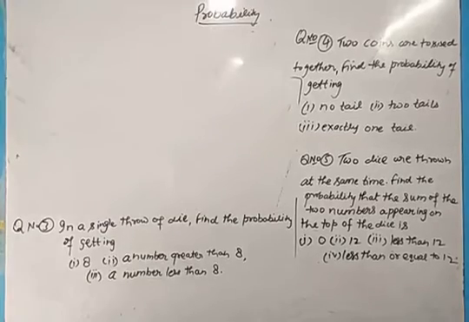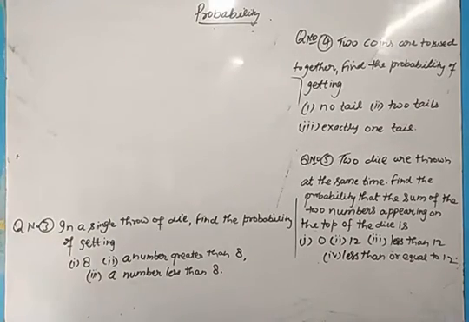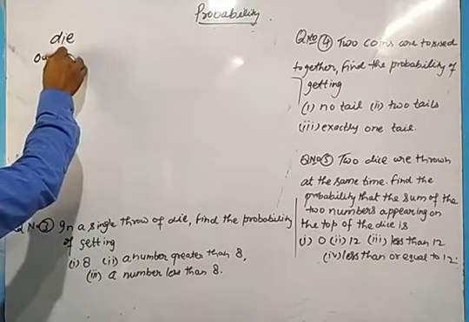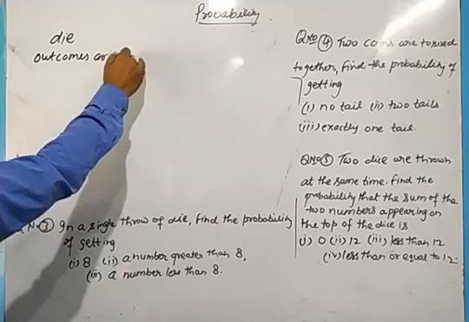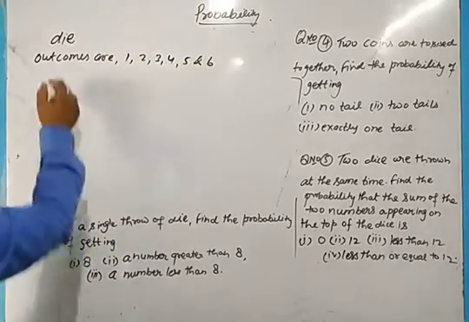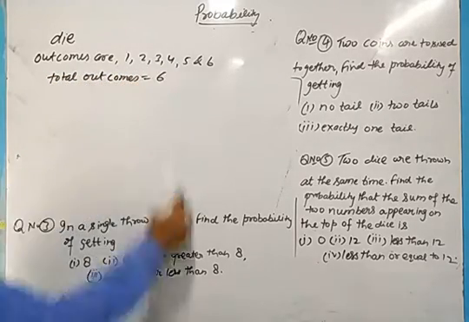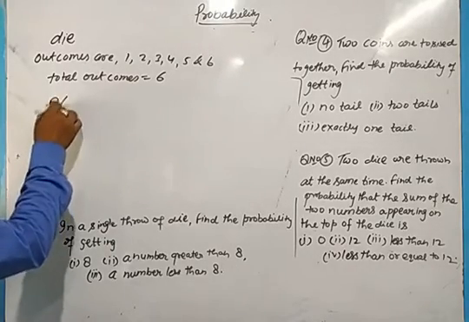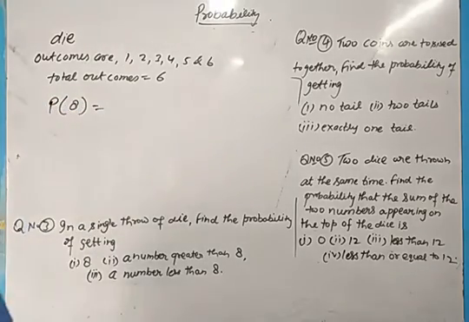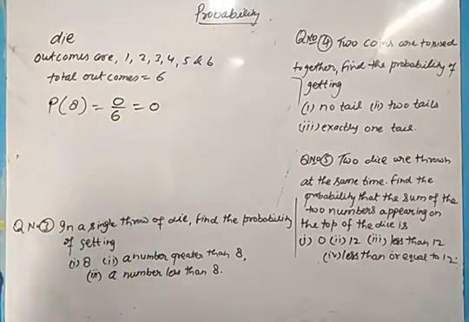Third question we have is, in a single throw of a die, find the probability of getting 8, a number greater than 8, a number less than 8. In case of a die, we all know the outcomes are 1, 2, 3, 4, 5 and 6. Total number of outcomes are 6, but we have to find the probability of getting 8. Do we get any 8 there in the dice? No. So the probability of getting 8 is 0 upon 6, that is 0.